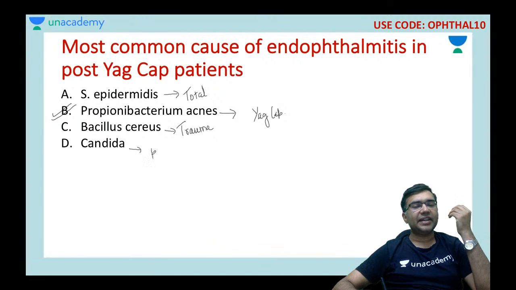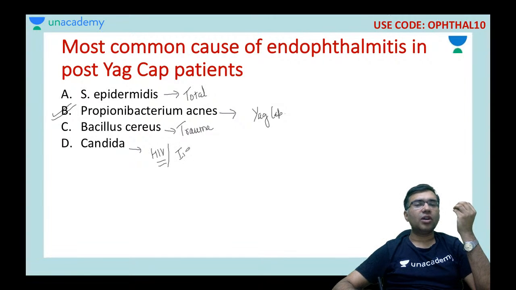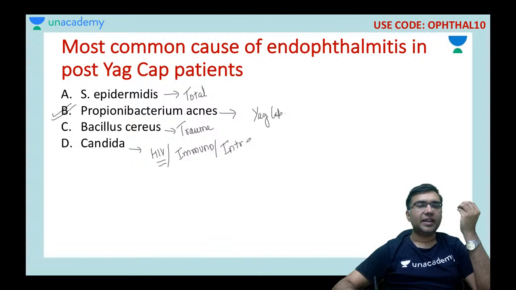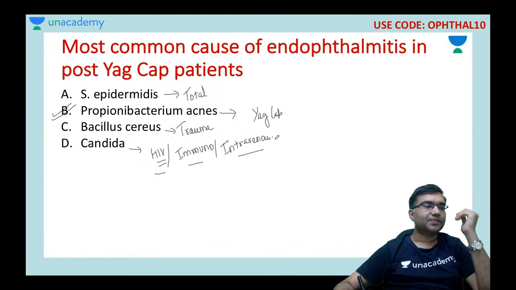And Candida is basically the most common cause in HIV positive individuals, those who are immunocompromised, or those who are intravenous drug abusers. So in those cases you would have various types of organisms.